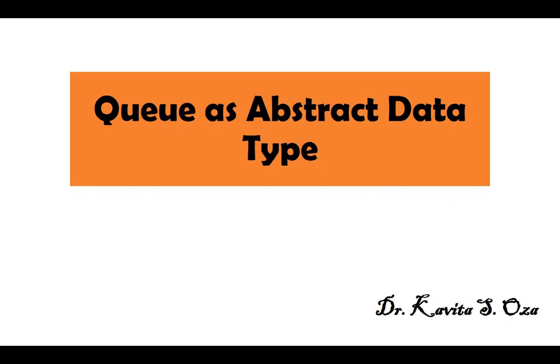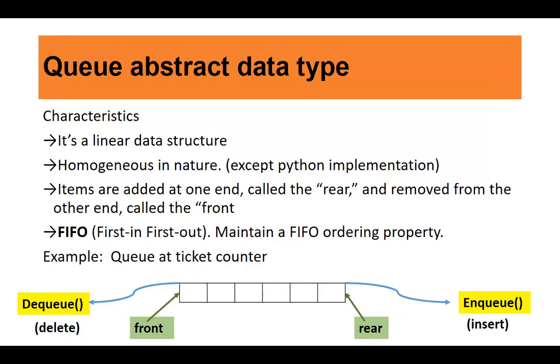We already spoke about queue. We spoke about the applications of queue. We spoke about stack and even the applications of stack, but today we'll talk about queue as an abstract data type. In the previous lecture, we already saw what is an abstract data type. Now today we'll look at queue as an abstract data type.